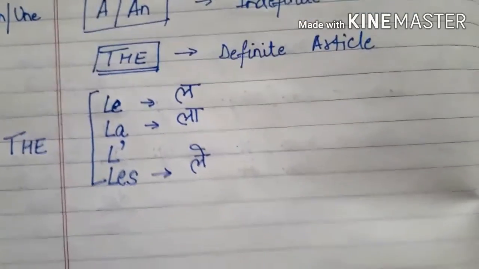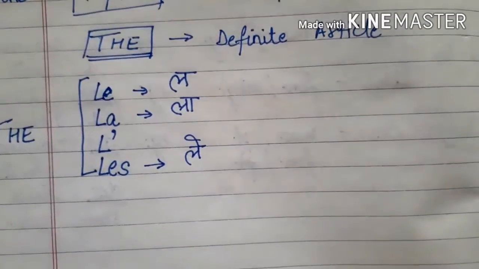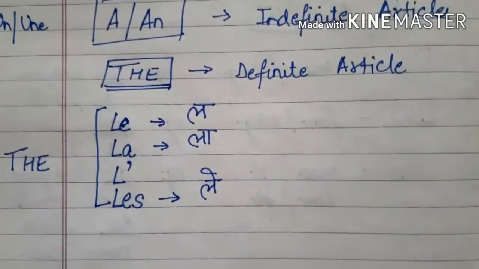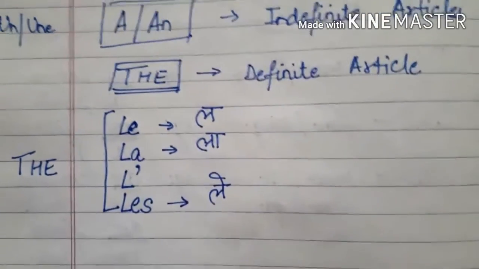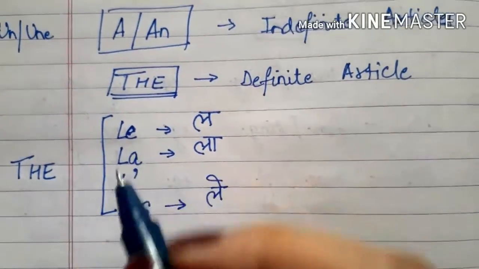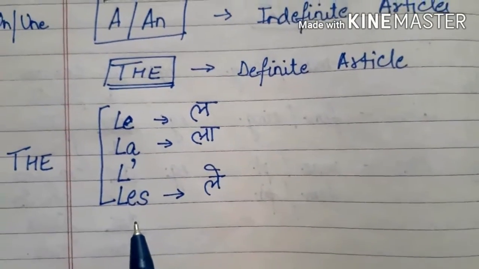Now in due course of time I'll be talking about the definite articles, or l'article défini. So I'll be saying le, la, le apostrophe and lay. You should know what is le, what is la, what is le apostrophe, and what is lay.